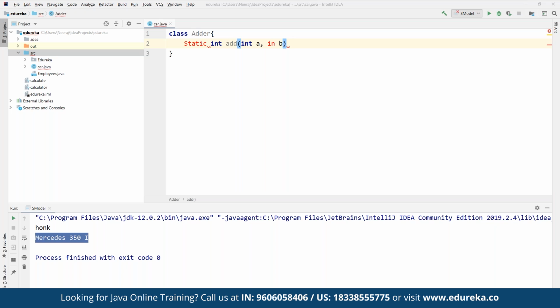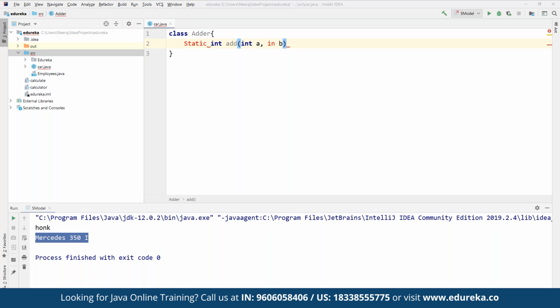Once we are done, we can simply return a and b as and when required. To understand this in a much better way, let's take the help of a simple example where we can make use of it.